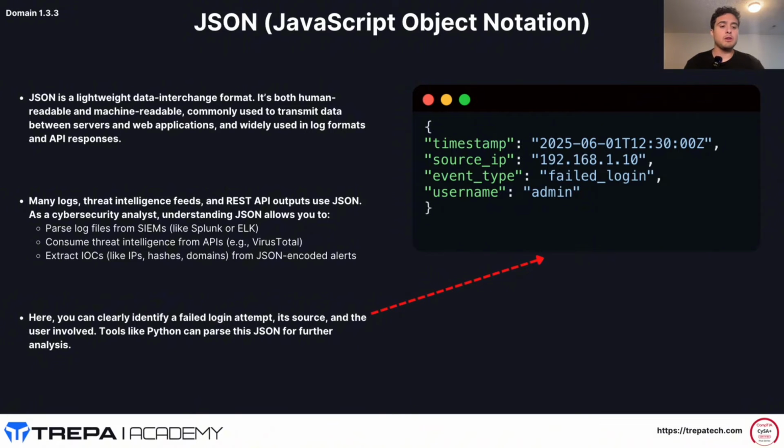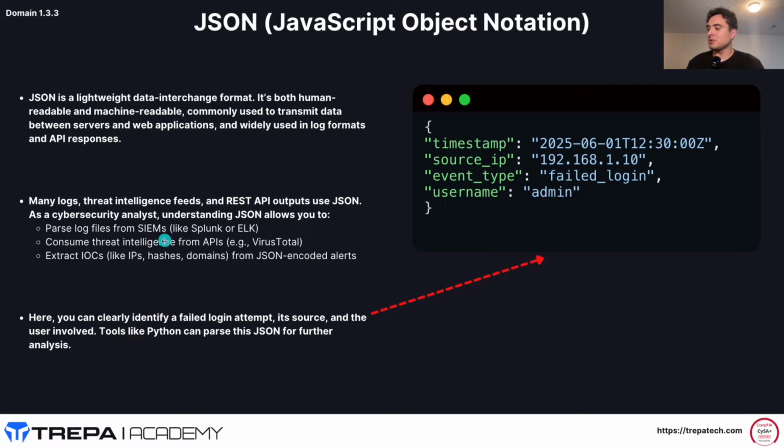So let's say we wrote a script in Python to go into our var/log files of one of our Linux web servers, and we want to scrape that data from a week long, and we want to format that raw data into JSON. We can do that with the Python script, and then it makes it a little easier to look at the information in that log. So many logs, threat intelligence feeds, and REST API outputs use JSON.